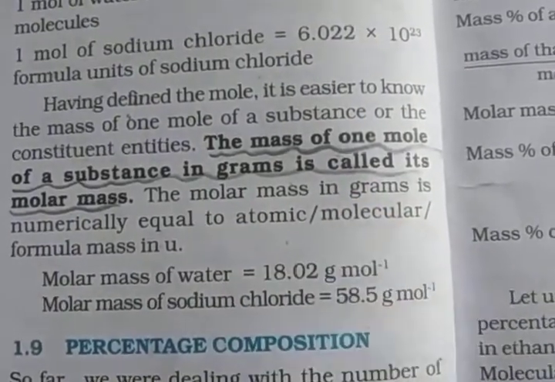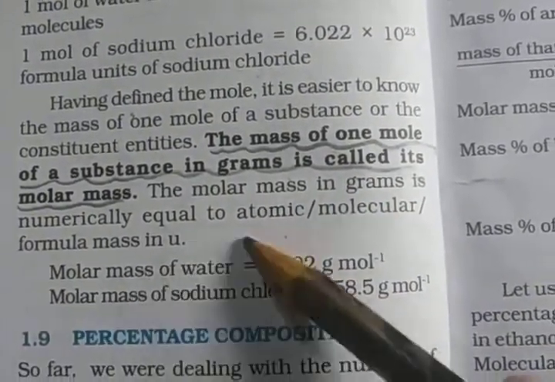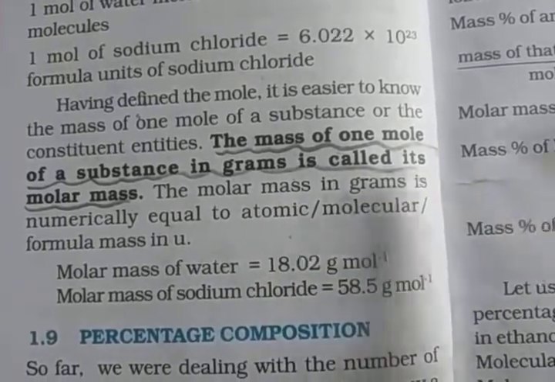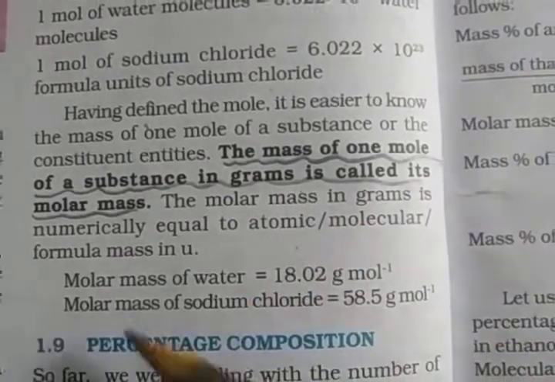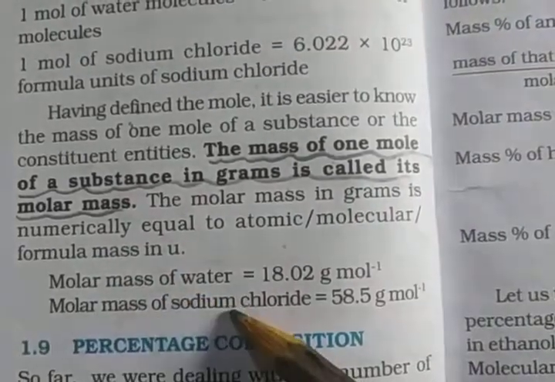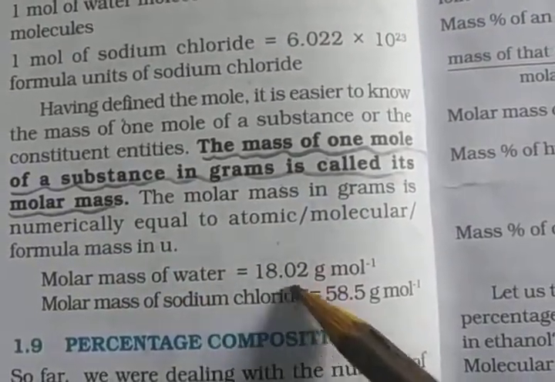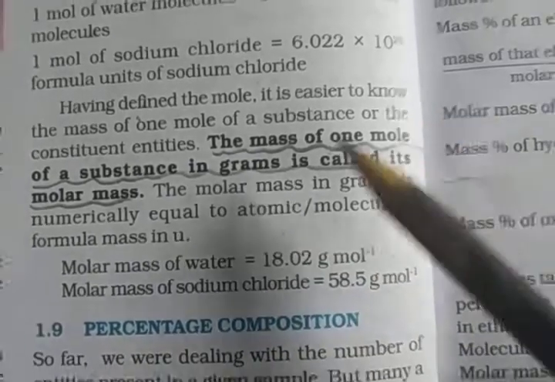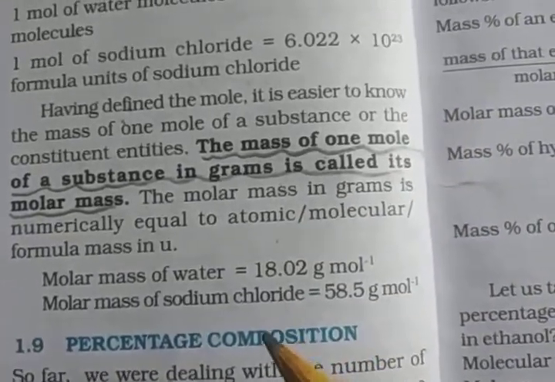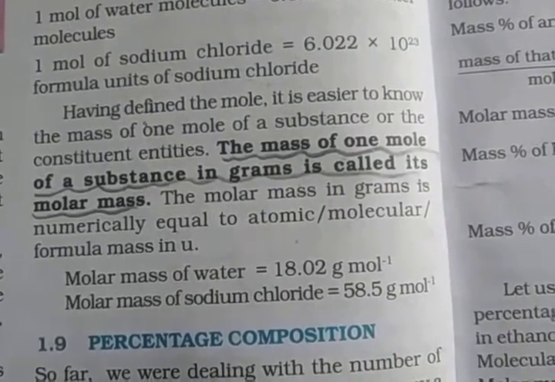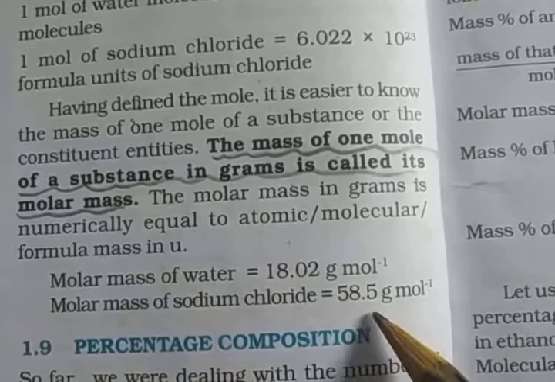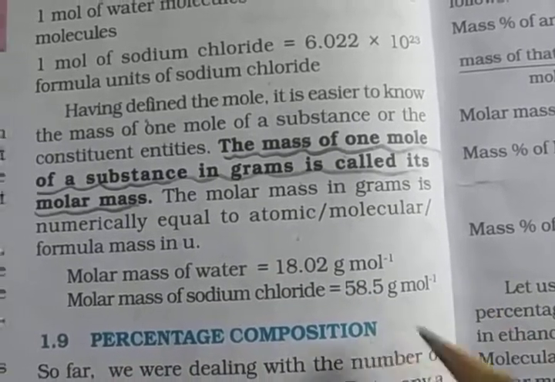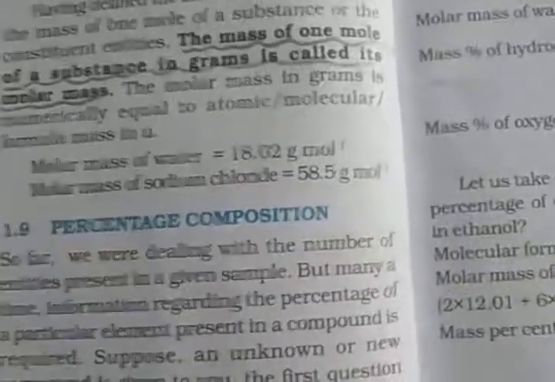For the molecular mass of water we write 18.02 mu, but whenever we say molar mass of water, we write 18.02 gram per mole. Like molecular mass of sodium chloride is 58.5 mu, but molar mass of sodium chloride is 58.5 gram per mole.